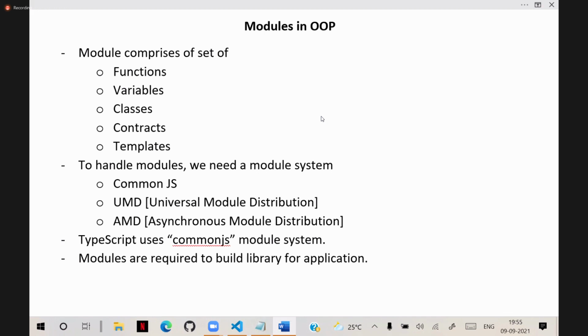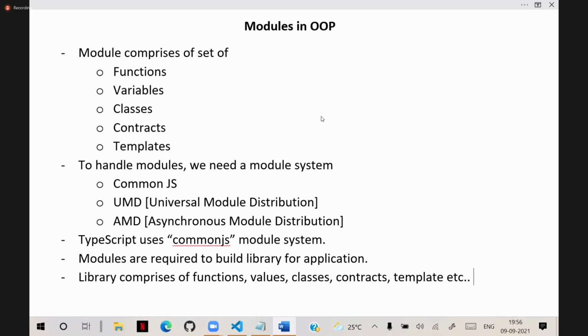What is a library? Obviously, you know that a library comprises of all those above. Library comprises of functions, variables, am I right? Values, we call them as. It contains classes, it contains contracts, it contains templates, etc. All these are present in a library.